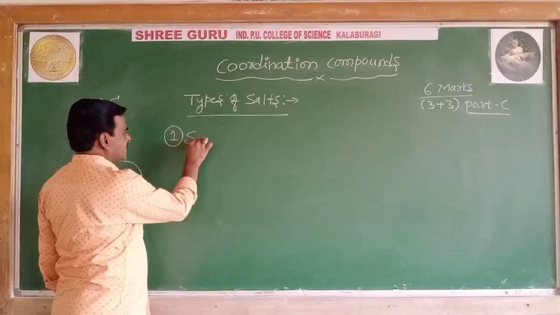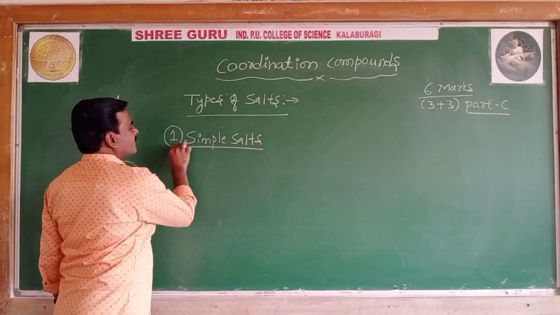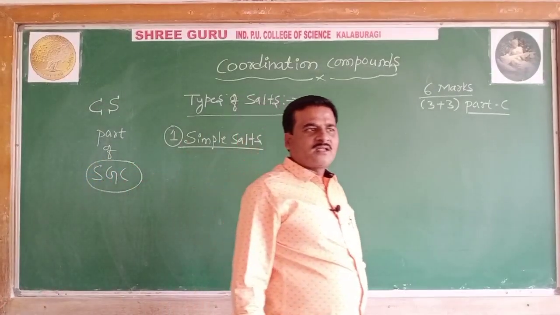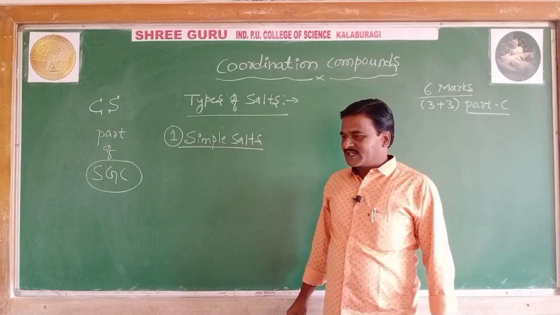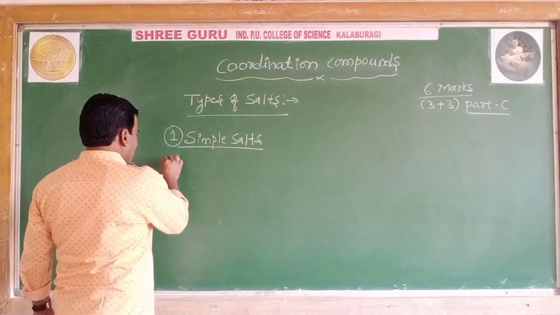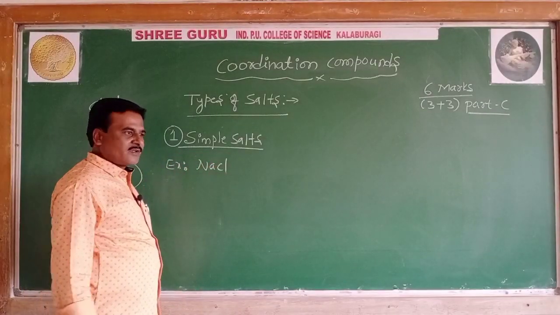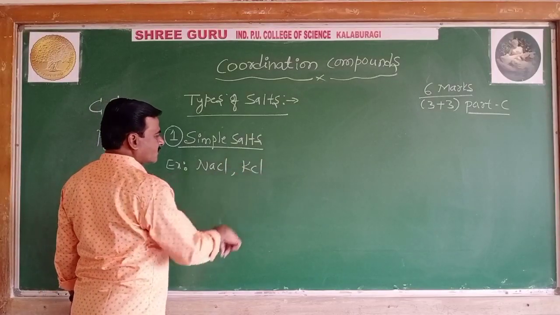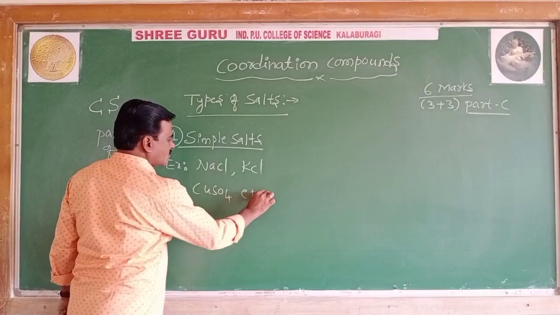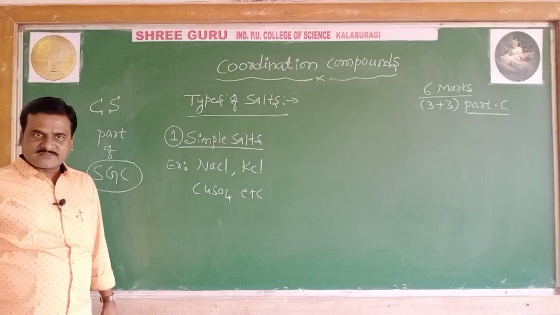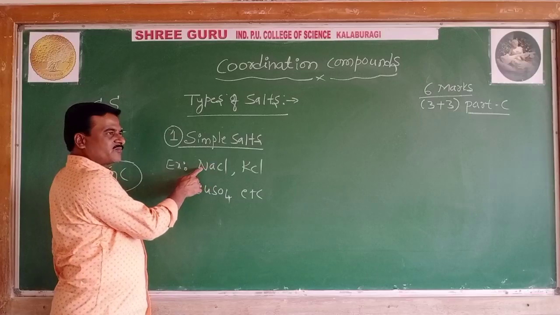First one is simple salts. How are these simple salts formed? When an acid combines with a base, you get a salt, a simple salt. Examples of simple salts are NaCl, KCl, CuSO4, etc. These are called simple salts, which contain one acid radical and one basic radical.